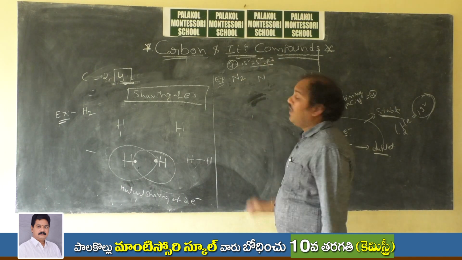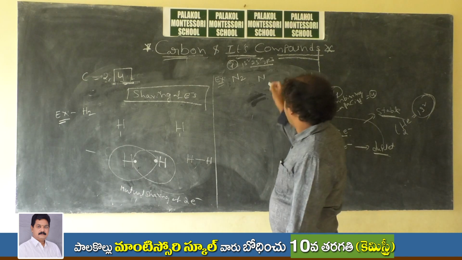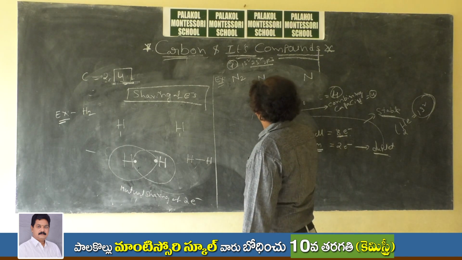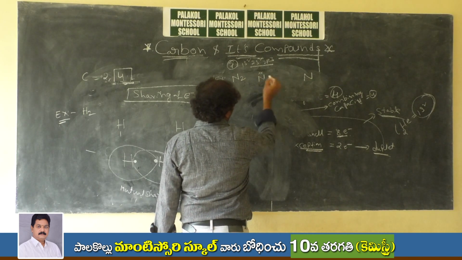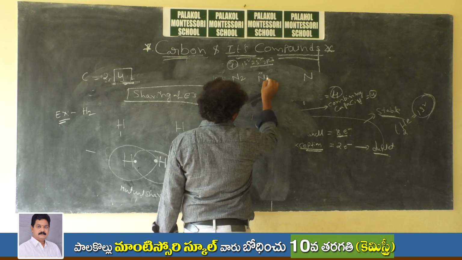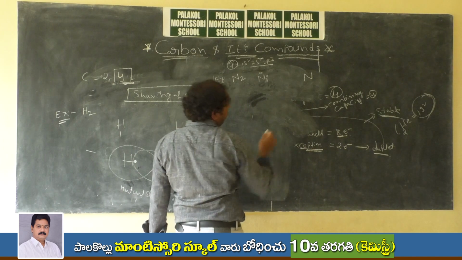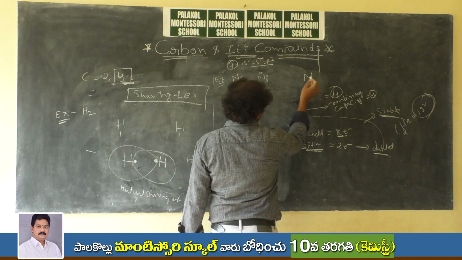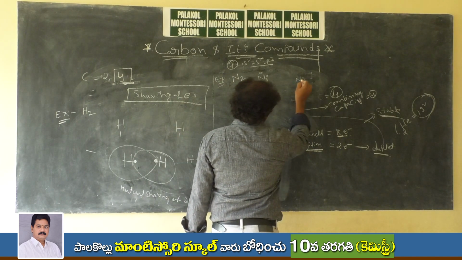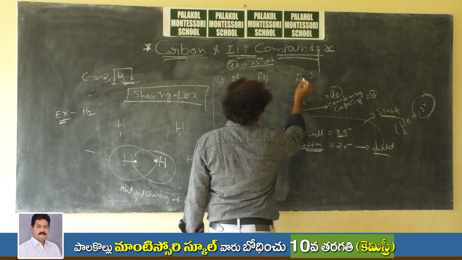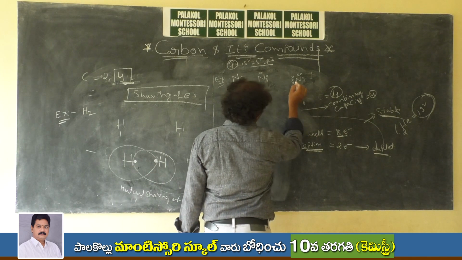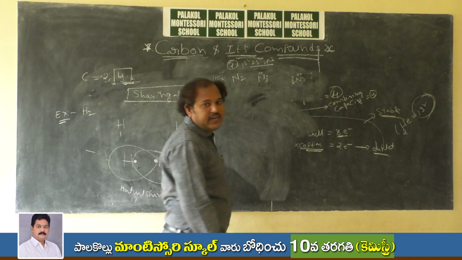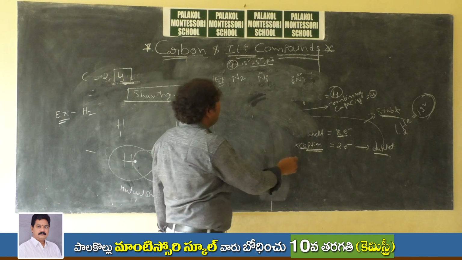A total of 5 valence electrons are present, and I am representing them like this. Suppose these two are valence electrons, 1, 2, 3, total 5. Similarly, another nitrogen atom also has 5 valence electrons, and the cross marks again indicate Lewis symbols.